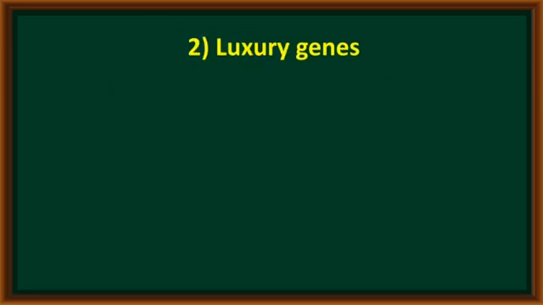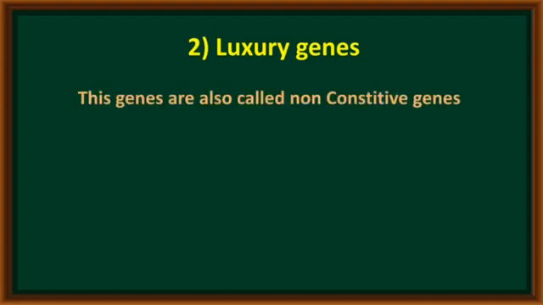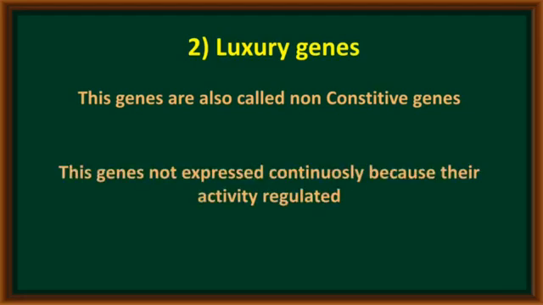The second type of genes are luxury genes. These genes are also called non-constitutive genes because these luxury genes are not continuously expressed in a cell, because their activity is always regulated by some special proteins called regulatory proteins.